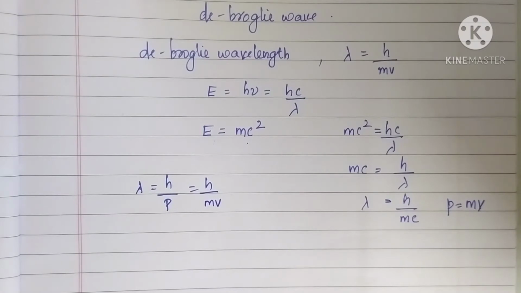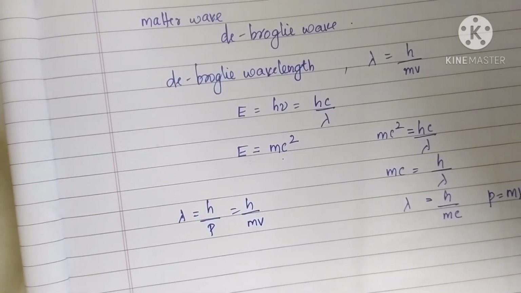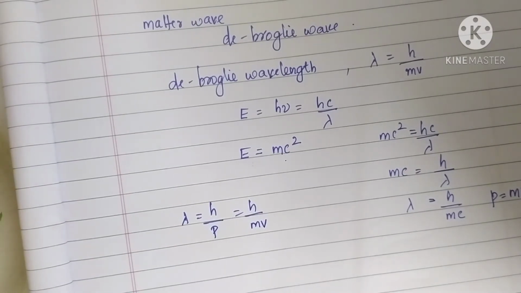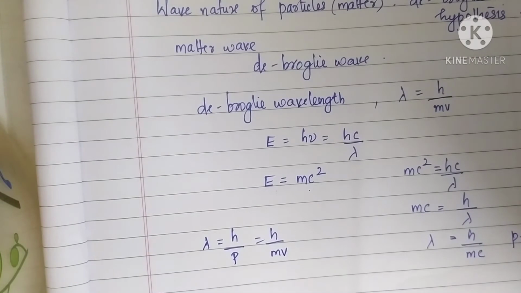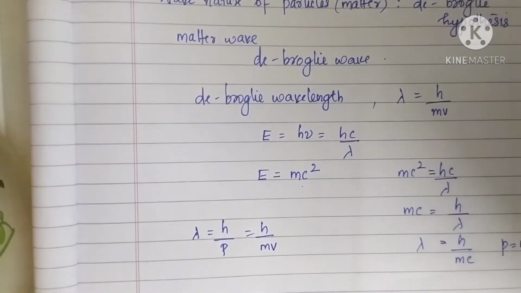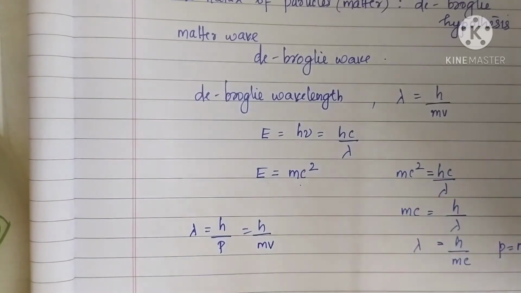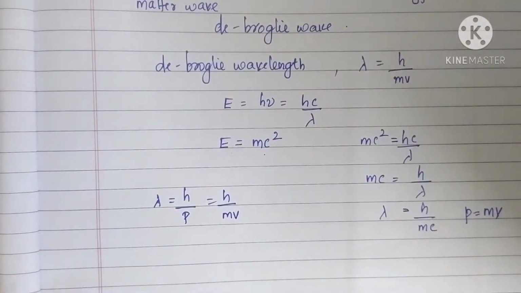According to this hypothesis, a wave is associated with a moving material particle which controls the particle in every aspect, and such a wave is known as matter wave or de Broglie wave. The expression for de Broglie wavelength is lambda equal to h by p, or h by mv, where m and v are the mass and velocity of the particle and h is the Planck's constant.